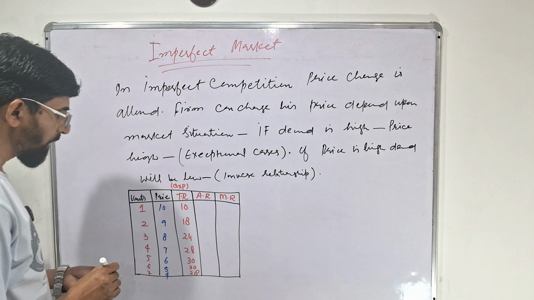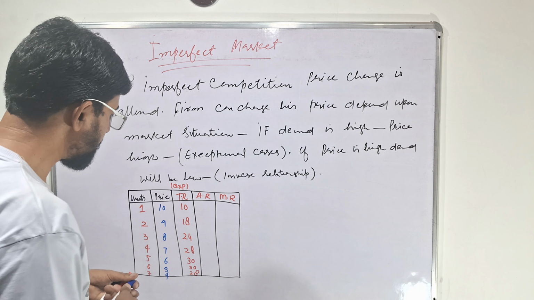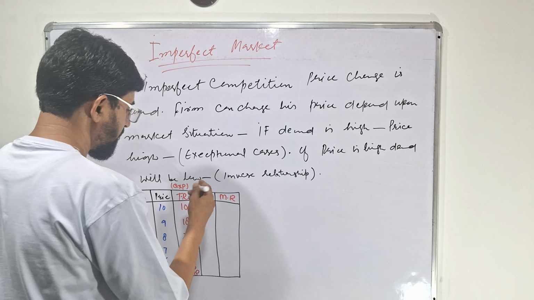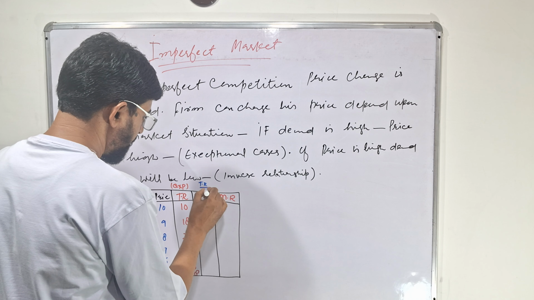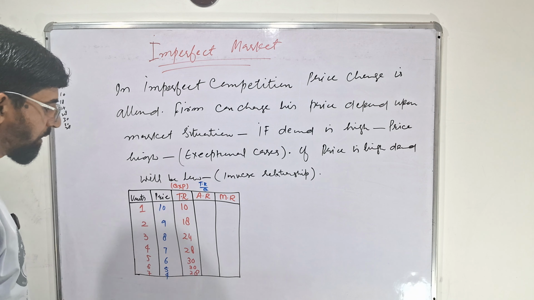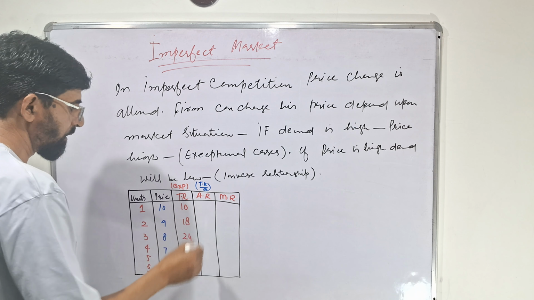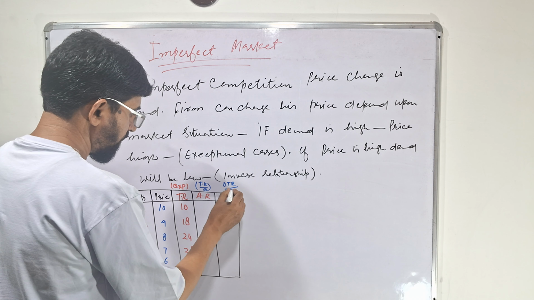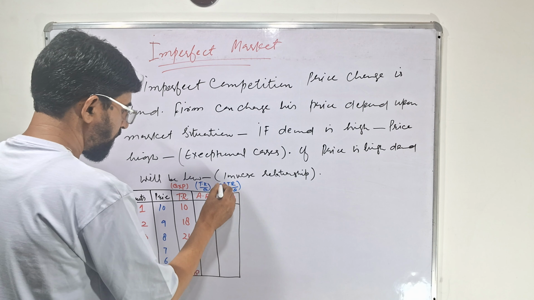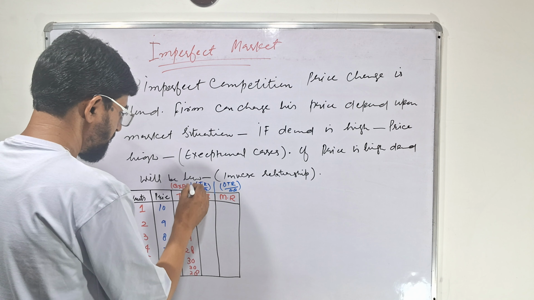Now, average revenue is equal to total revenue divided by level of output. Similarly, marginal revenue is the change in total revenue divided by change in level of output. This is the formula in order to calculate these values.